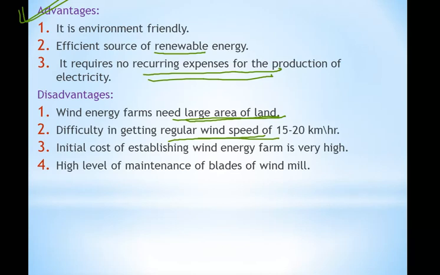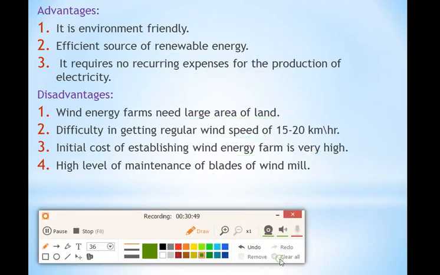Initial cost of establishing a windmill farm is very high. Initially when we have to set up a windmill, the cost is very high. That time we need a lot of money to construct the windmill. High level of maintenance of blades of windmill. The blades of the windmill which we have seen in the picture, if by chance there is some problem in that, then a high level of maintenance is required. So overall what we have read, a lot of money is needed to construct a windmill. Large area is needed, and the speed of wind is not regular every time. So these are the disadvantages of wind energy.